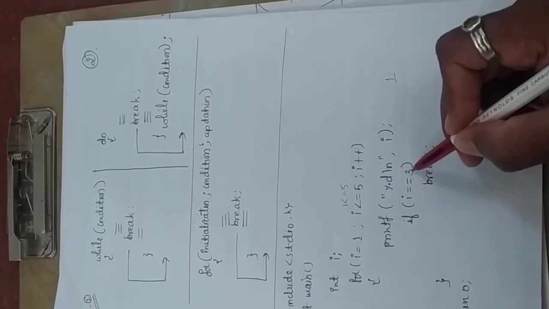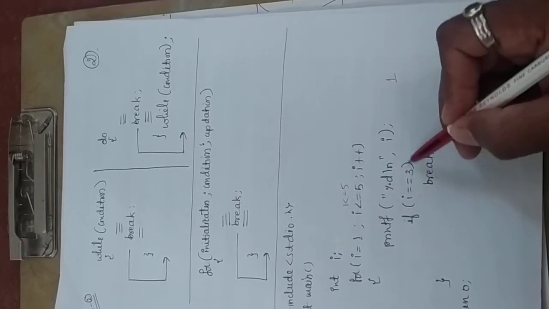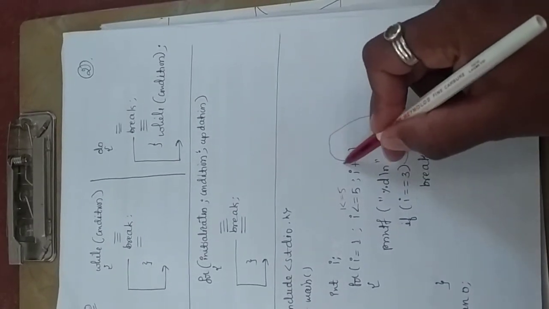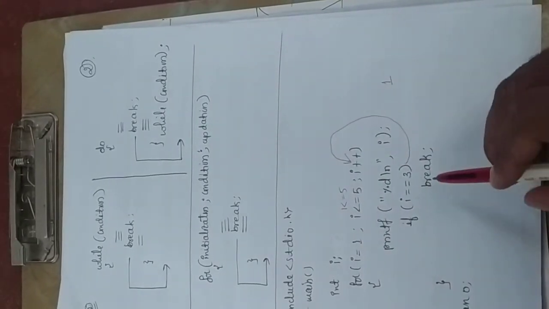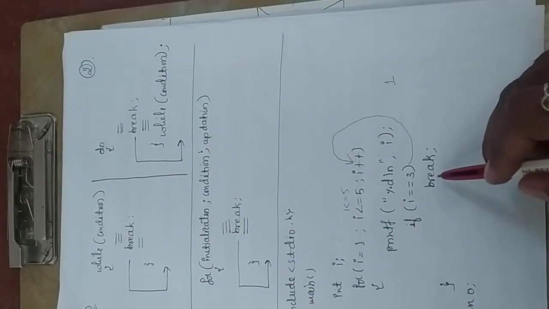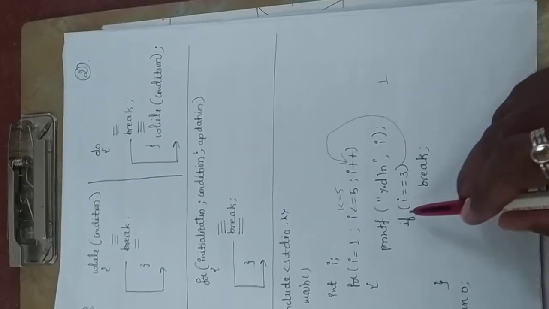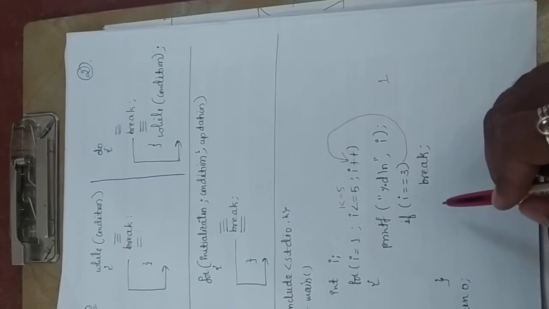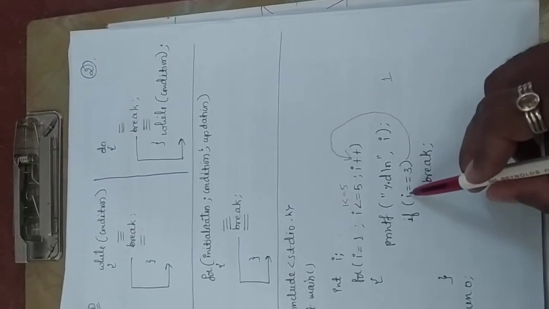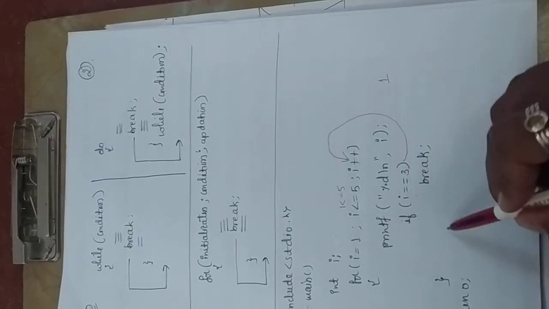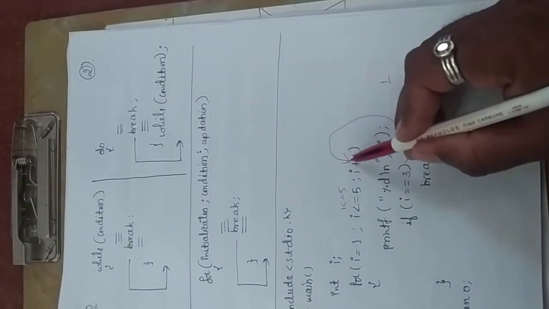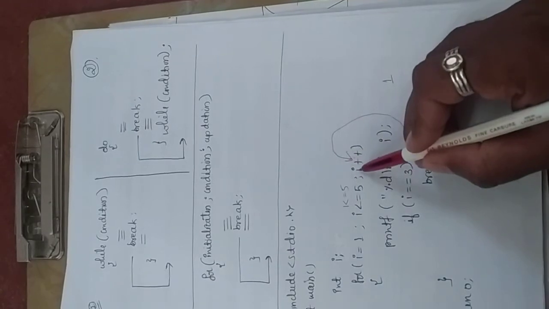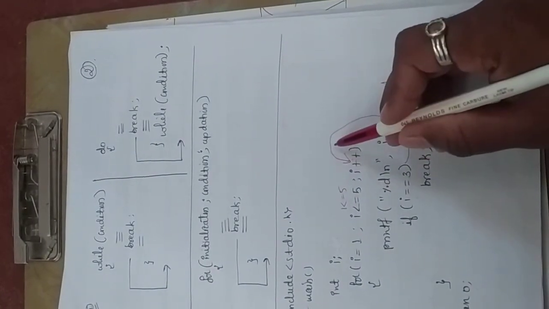So when the condition is false, it will not execute the break statement, and the control goes to the updation part. You can ask one question: when does the break statement execute? The break statement executes when the if condition becomes true. According to this, the if condition is false and there is no else part here, so control goes back to the updation part, where the i value will be incremented to 2.